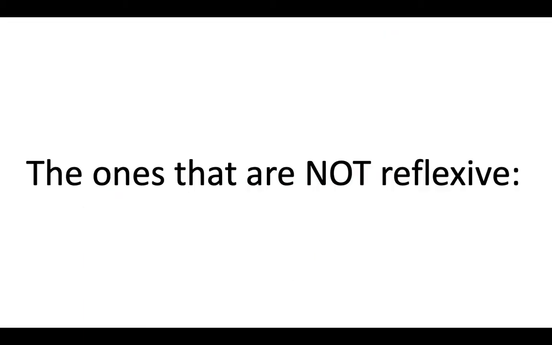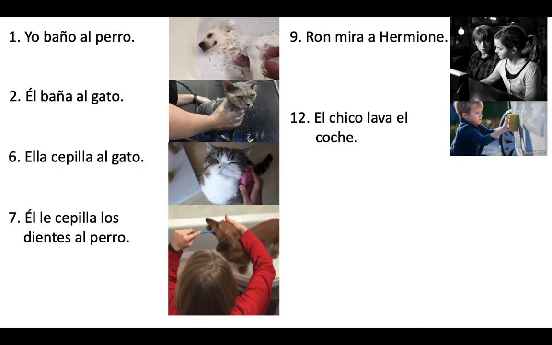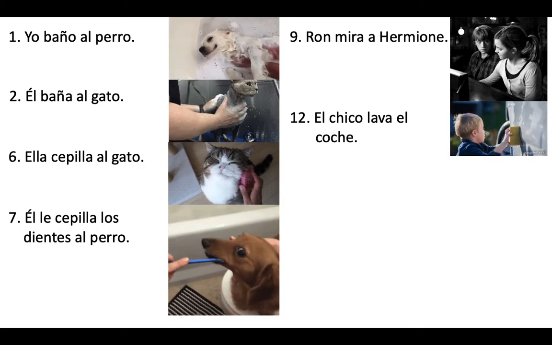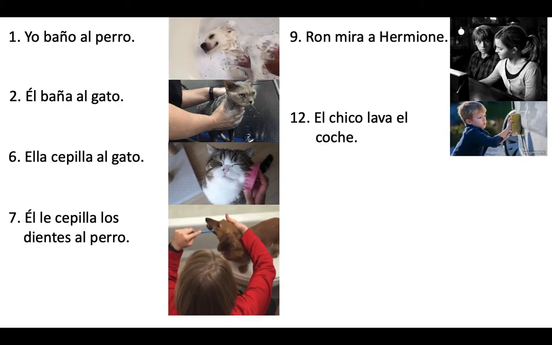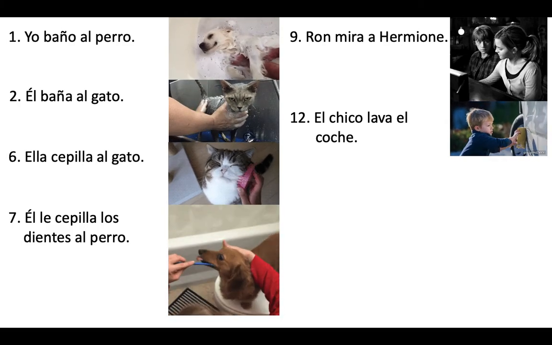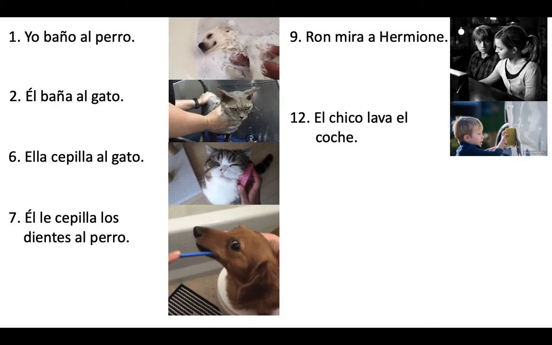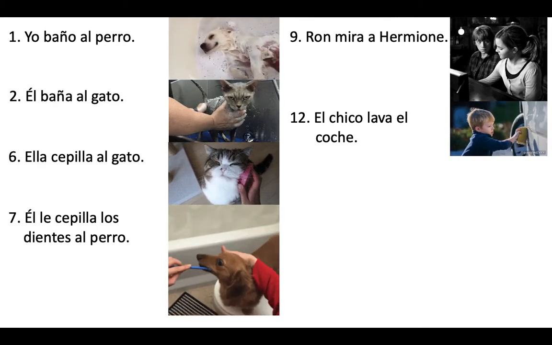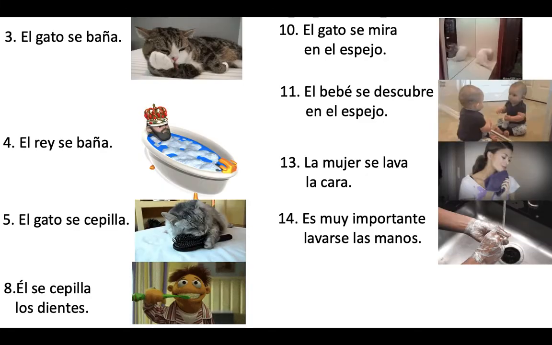The ones that are not reflexive. Número 1, 2, 6, 7, 9, y 12. Someone else is bathing the dog. Someone else is bathing the cat. Someone else is brushing the cat. Someone else is brushing the dog's teeth. Ron is looking at Hermione. He's not looking at himself. And the boy is washing the car. He's not washing himself.